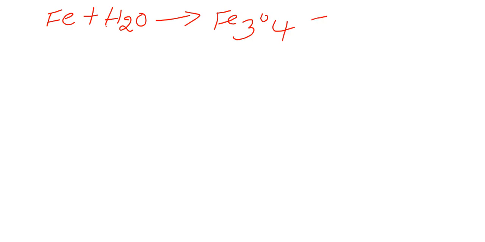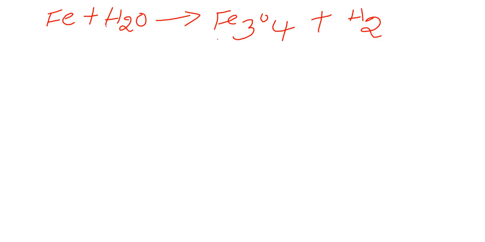It reacts with the water or moisture in the atmosphere, or moisture in the air, and forms iron oxide, plus metals react and release hydrogen gas. Let us check, is this an unbalanced equation? Yes. Here 3 iron, here 1 iron.